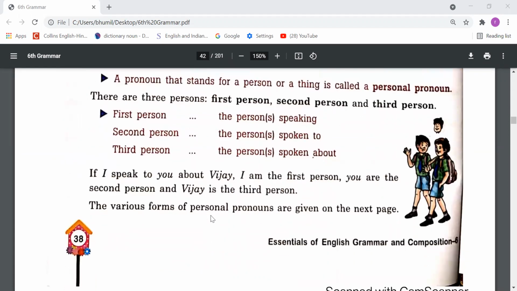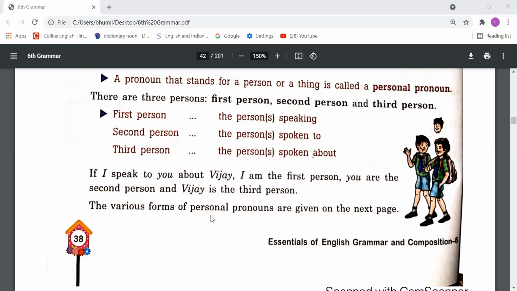I am talking with you, so I is first person singular. Suppose any ma'am or sir is standing with me and we are talking with you. So it means we is also first person, but that is plural. You, that's the second person. He, she, it, and they are third person.